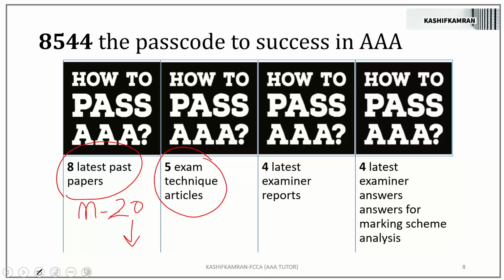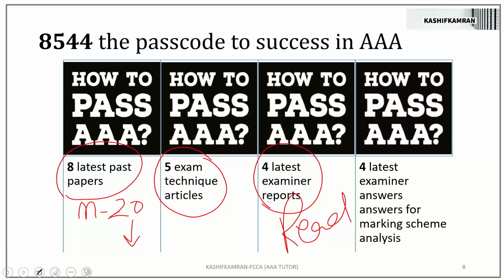8, 5, 4. 4 latest examiner reports. Read them. Just read them. Identify the anger of your examiner. Identify the frustration of your examiner. Identify the don'ts of your examiner. Keep a red pen with you. Identify the frustration of your examiner. Identify the anger of your examiner. Identify the don'ts of your examiner very, very carefully.